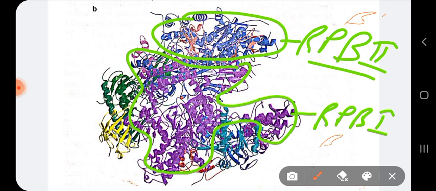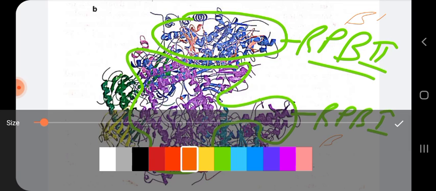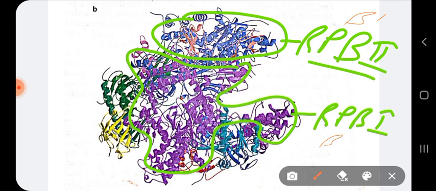Well, your RPB3 and 11 shown in yellow and green. This is the RPB3.